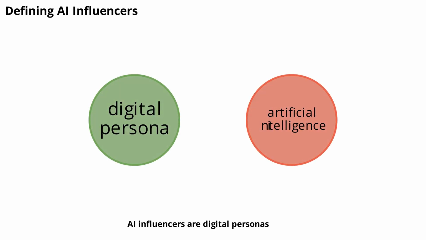AI influencers are digital personas created using artificial intelligence technologies. They can mimic human behavior, appearance, and even emotions, often fooling audiences into believing they are real people. These influencers are programmed to interact, create content, and build a following just like their human counterparts. Understanding this concept is crucial because it sets the stage for recognizing the subtle differences between AI and real influencers. Let's look at how these AI personas are crafted and why they're so convincing.